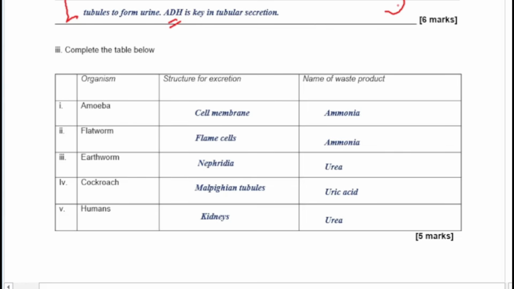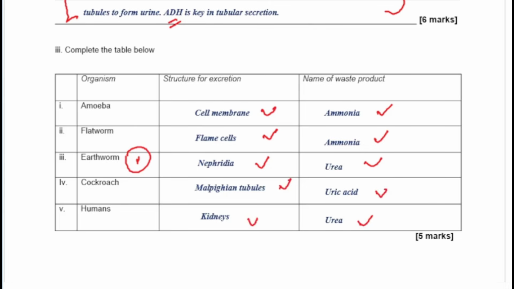Now the next one is a table on the organisms and the excretory structures. So you have amoeba, cell membrane, ammonia as the waste product; the flame cells for flatworm, ammonia again; nephridia, or nephridium, in earthworm, and they have urea there. You have Malpighian tubules and uric acid, and humans with urea. This table is very, very important. Pay attention to the concepts in this table. They will help you to do very well in your exams.